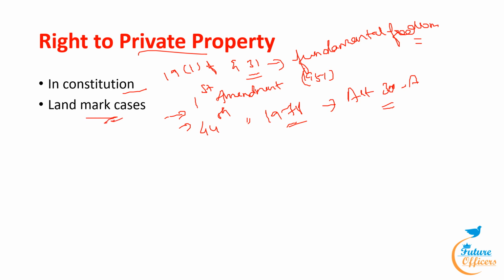Here the first case is State of Madras versus A.K. Gopalan, in the year 1950.